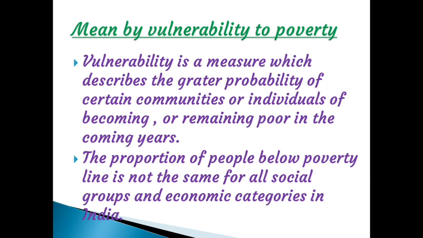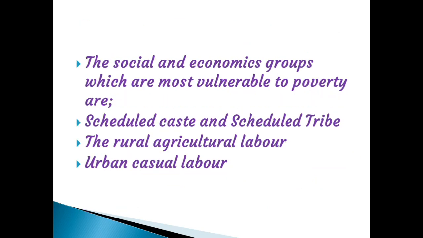The proportion of people below the poverty line is not the same for all social groups and economic categories in India. In our country, there are certain social groups, and along with the social groups, we can see some economic groups also. But the proportion of these social and economic groups is different in different areas.